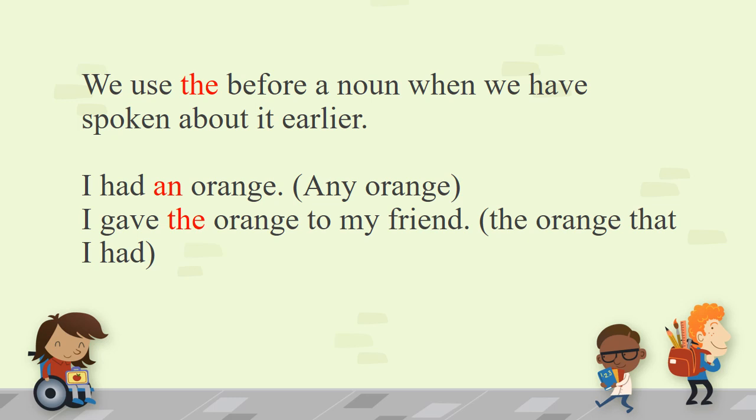we use the before a noun when we have spoken about it earlier. For example, I have an orange. I gave the orange to my friend. So in the first place, when we are talking about orange, we are talking about any orange. In second place, we are talking about the same orange which you had. So whenever there are sentences repeated and the article is used twice, in the first place you will write a or an, and in second place you will write the.